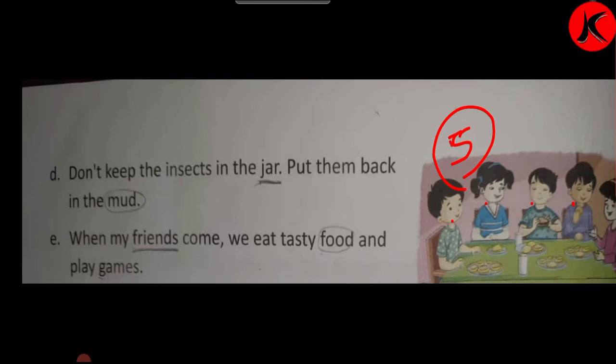We eat tasty food. Now this is the food. Can you count the food in each plate? How many things are there? No. Food is uncountable. So food we have to circle. What do we have to do? Food we have to circle it.